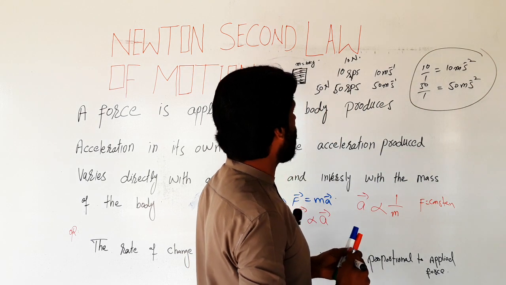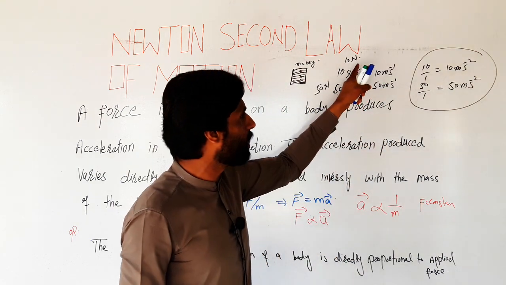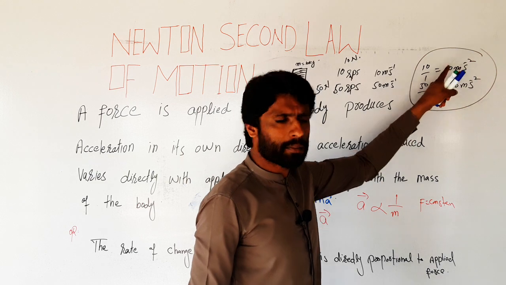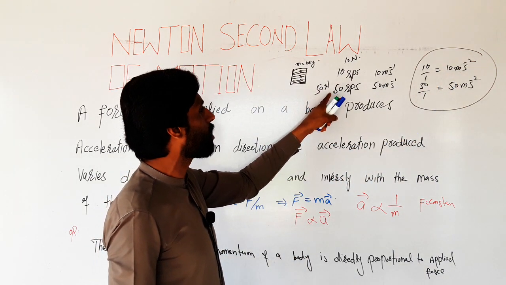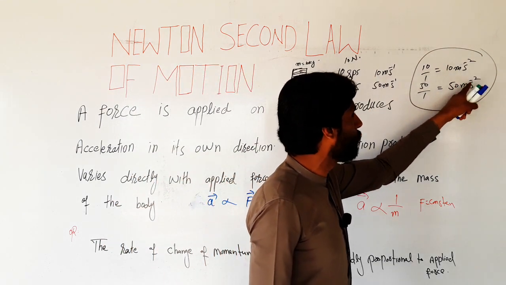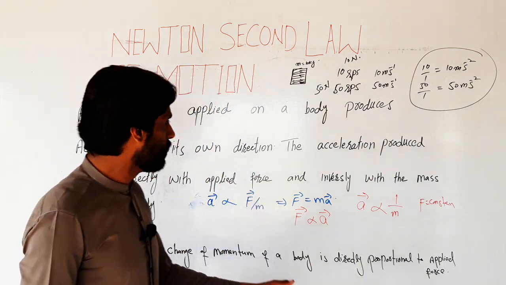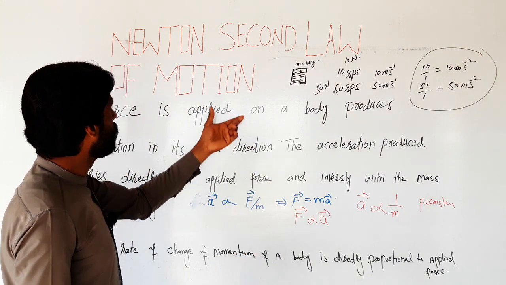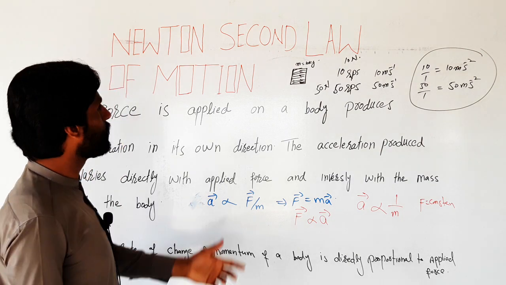At 10 Newton applied force on a car, the acceleration produced in the car is 10 meter per second squared. And when 50 Newton force is applied on a car, the acceleration produced in the car is 50 meter per second squared. And these conditions satisfy the second law of Newton's motion, or Newton's second law of motion.